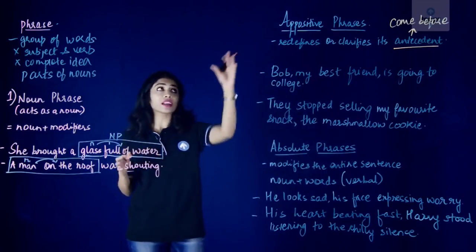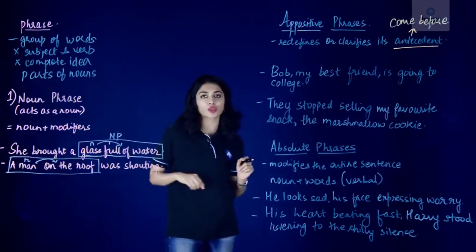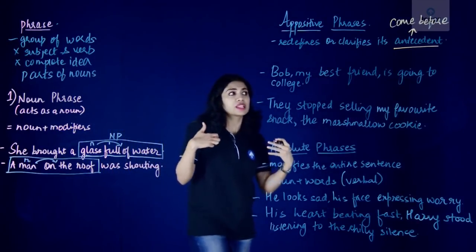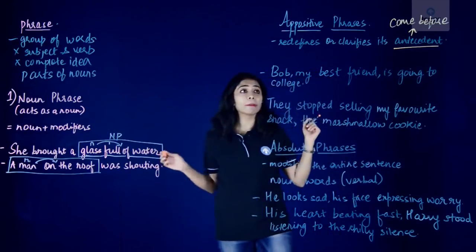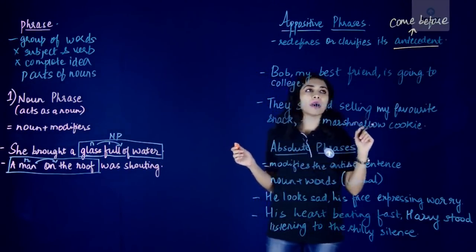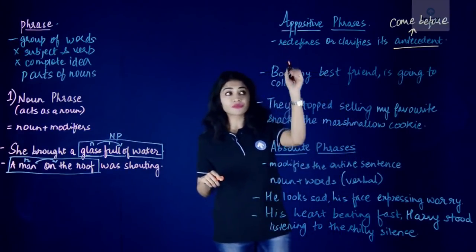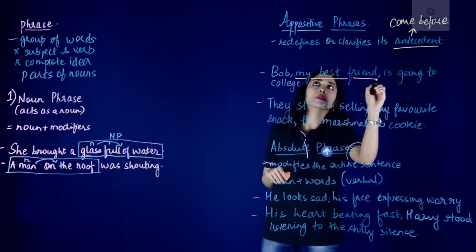So just to give you clarity on appositive phrases, I have written down these two sentences for you, and let's look at them. The first sentence is, Bob, my best friend, is going to college. That's great. Congratulations, Bob. Our appositive phrase here is my best friend.